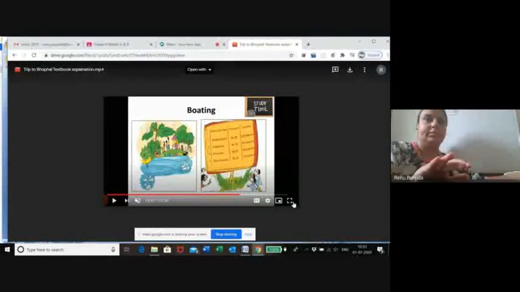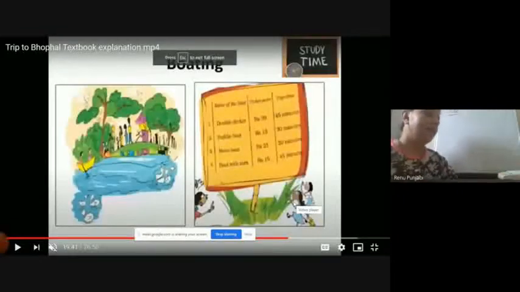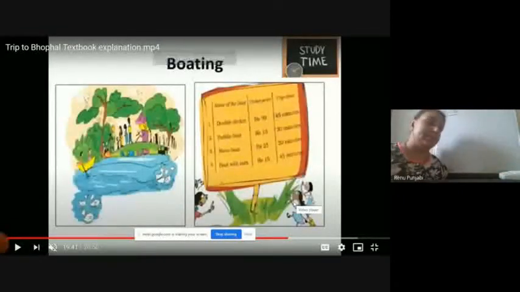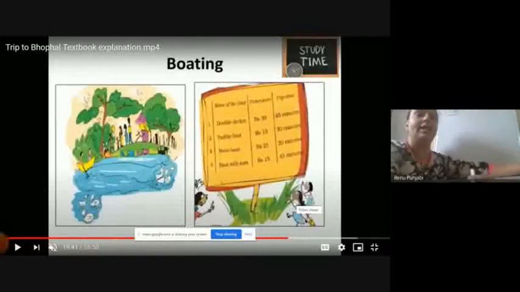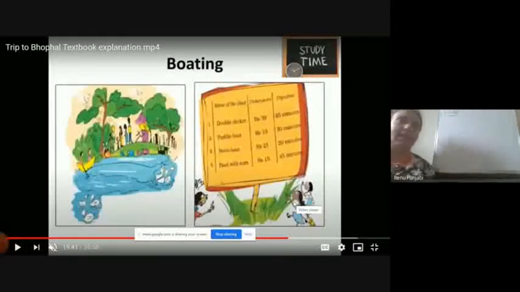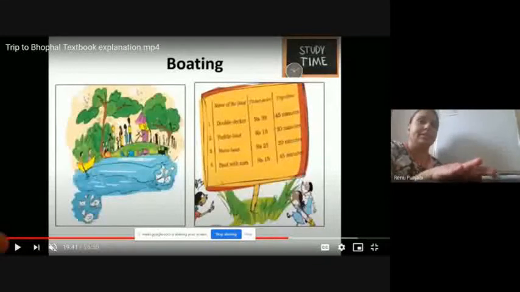Now here, they are so lost in puzzles that they do not notice that they have reached the lake. You can see the beautiful lake here, the picture of the beautiful lake. It is a very big lake with a small island in it. Here, they are standing on the island. The lake looks very beautiful at this time.